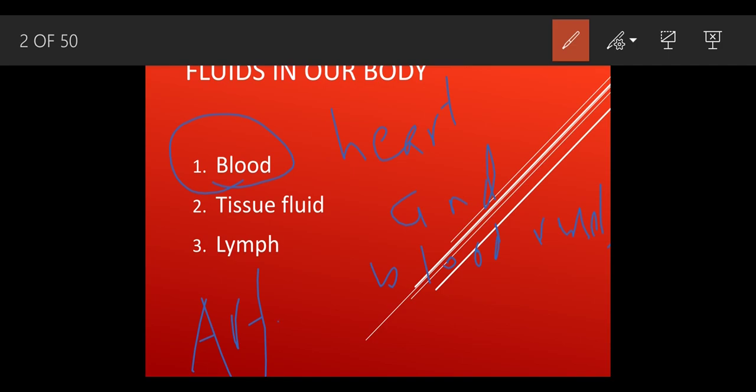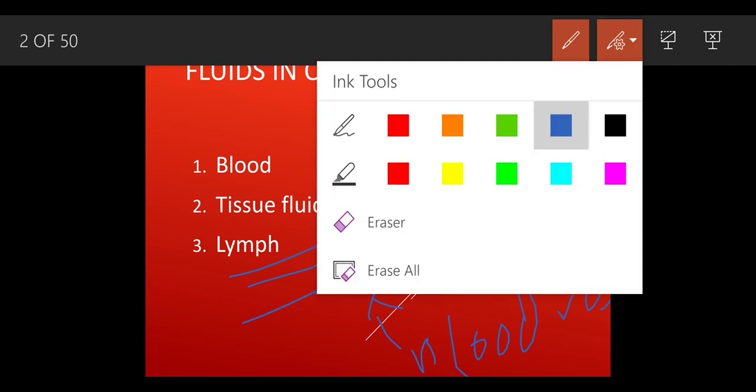They are the arteries, veins and capillaries. These are the three blood vessels through which we carry the blood. Suppose this is a tube known as the blood vessel. As the name says, it is going to carry the blood.